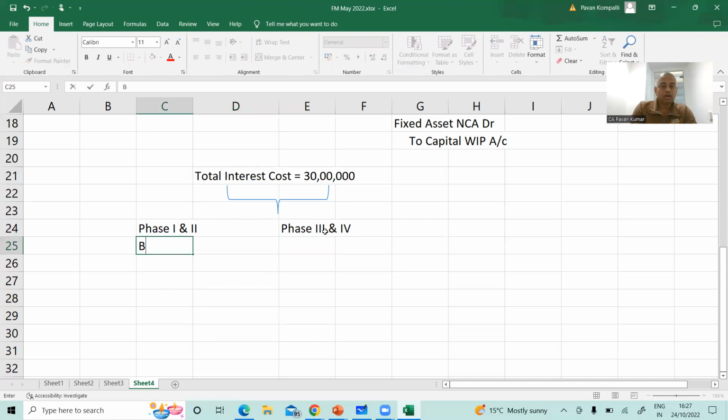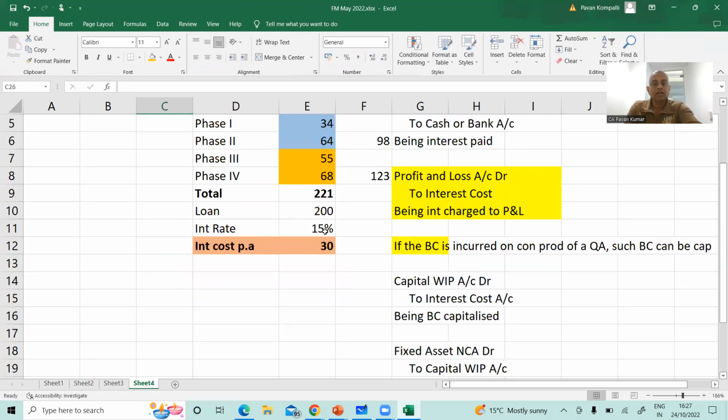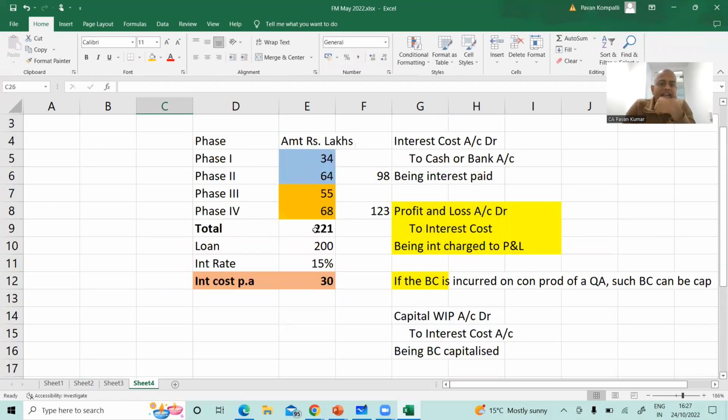So the total borrowing cost attributable to phases 1 and 2: out of the total 30 lakhs, what is apportionable to 1 and 2? It is 98 divided by 221. Total capital expenditure incurred is 221, and in that, 98 is for phases 1 and 2.